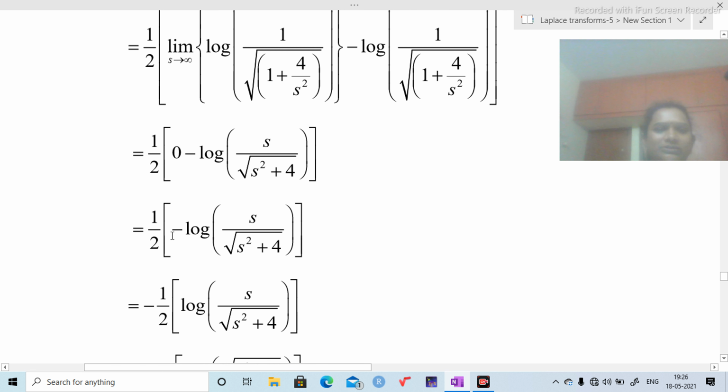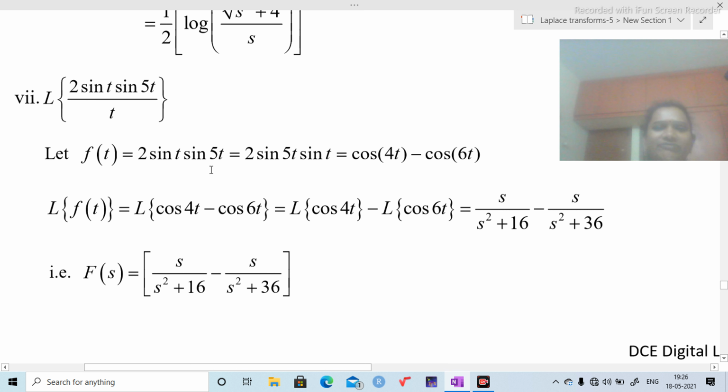Here f of t equal to 2 sin t sin 5t. For our convenience, I am going to write this as 2 into sin 5t sin t. By using the transformation formulas, this can be written as cos 4t minus cos 6t. That means cos of a minus b minus cos of a plus b. Substitute here in the place of f of t. That means Laplace transform of f of t equal to L of cos 4t minus cos 6t.